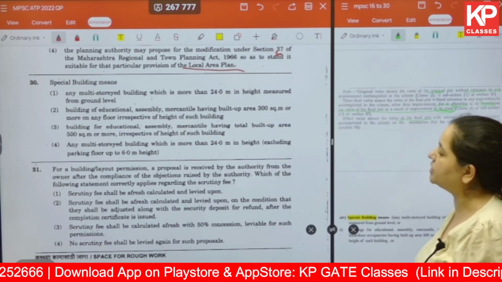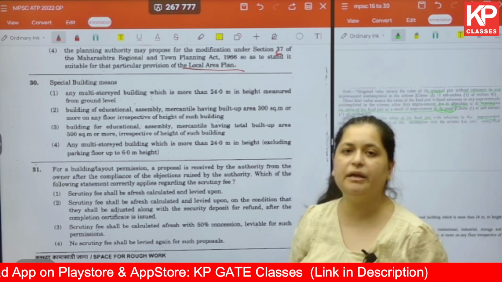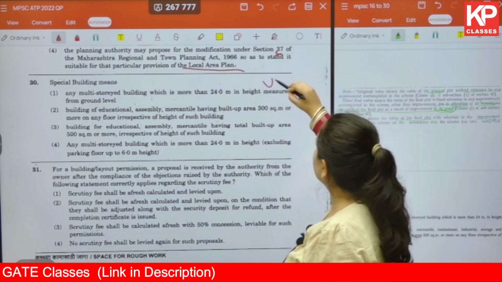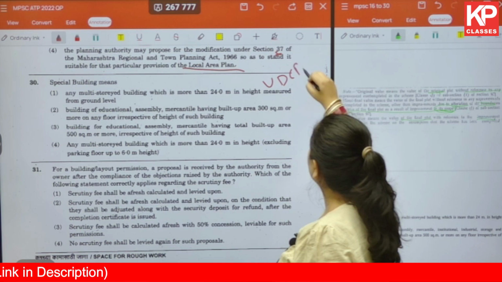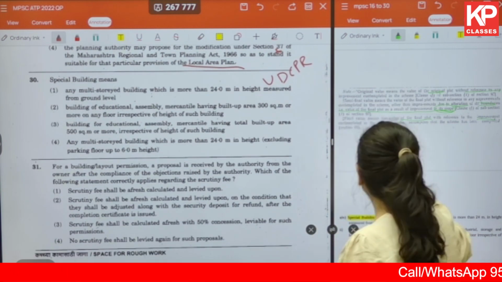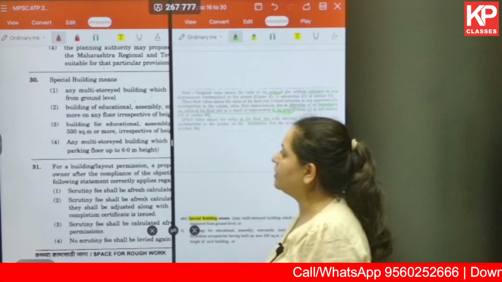Now coming to question number 30. Special building means what? This is a direct definition and it has been taken from UDCPR. You have to refer to this particular document to get the definition. Let's check what is written.